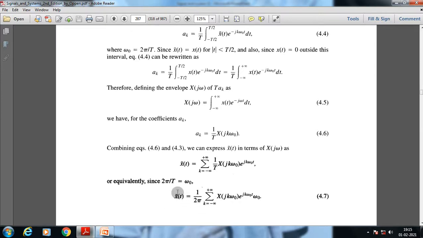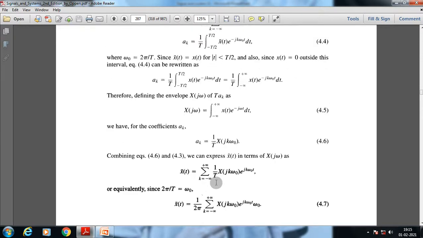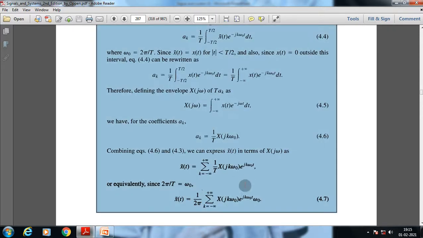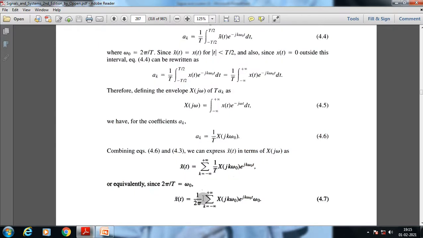Now why do we get this kind of value? Now this is T. So 1 by T is equal to omega 0 by 2 pi. Now as we increase the value of T, how do we represent this value? This is the representation of the specific signal as 1 by 2 pi x of j k omega 0 e to the power j k omega 0 t times omega 0. That 1 by T can be rewritten as omega 0 by 2 pi. Here is the omega 0, here is the 2 pi in place of 1 by T.